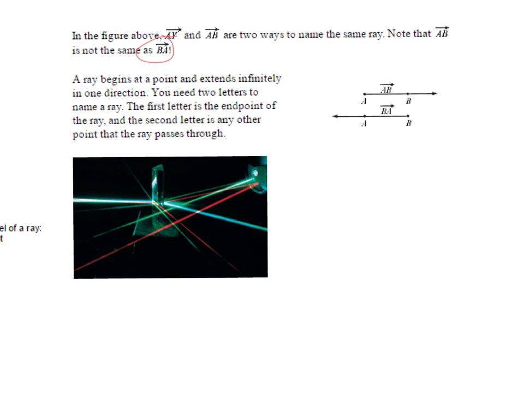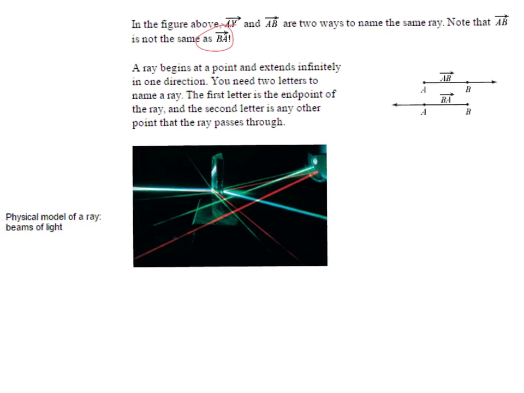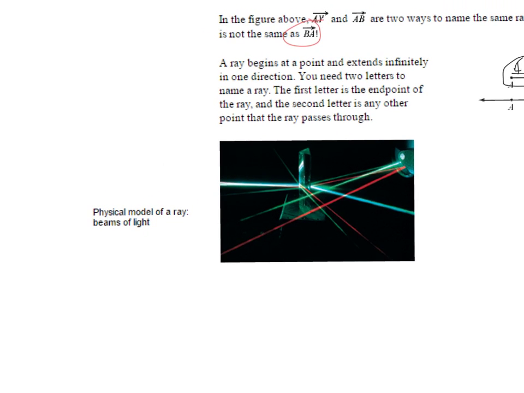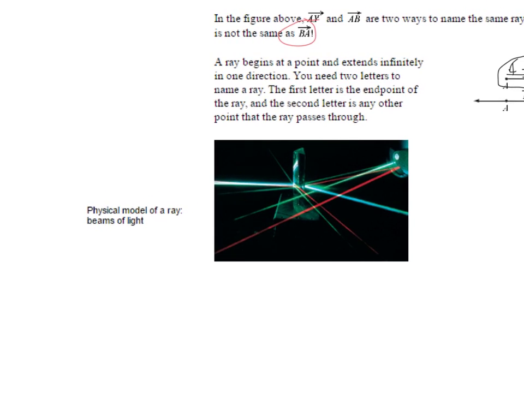A ray begins at a point and extends infinitely in one direction. You need 2 letters to name a ray. The first letter is the endpoint of the ray, and the second letter is any other point the ray passes through. So ray AB starts at point A and continues on through B infinitely in that direction. This is a physical model of a ray. These are beams of light. They have a definite starting point, the source of the light, and they continue infinitely on in the other direction.